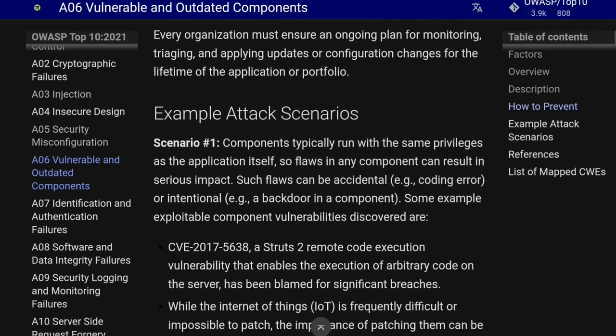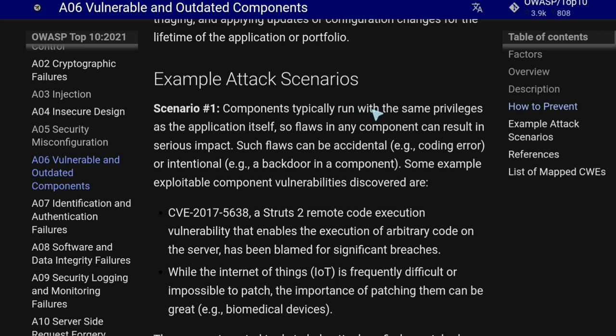Components typically run with the same privileges as the application itself, so flaws in any component can result in serious impact. Today we have a lot of dependencies for whichever application we have. Such flaws can be accidental, like a coding error, or intentional. For example, the Struts 2 remote code execution vulnerability CVE.